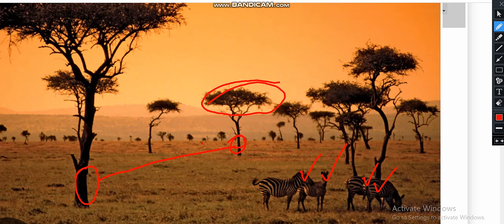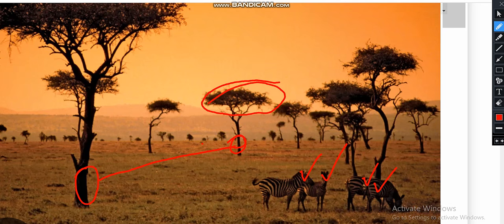Those are not tricks. So the animals, trees, grass, hills, we are seeing anything. Just tell us what is on the screen. So this is savanna ecosystem.